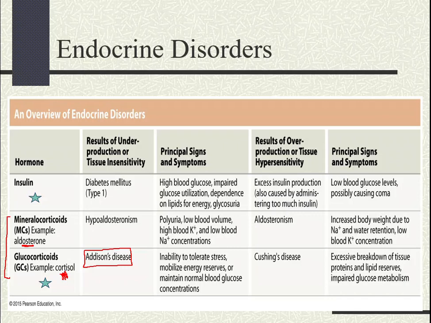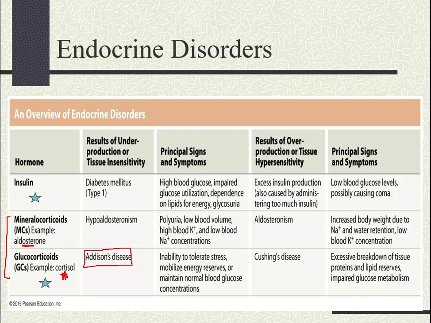But in others, their adrenal glands are producing very low amounts of just cortisol. Okay, so remember that this condition is due to the hyposecretion of cortisol and sometimes aldosterone.